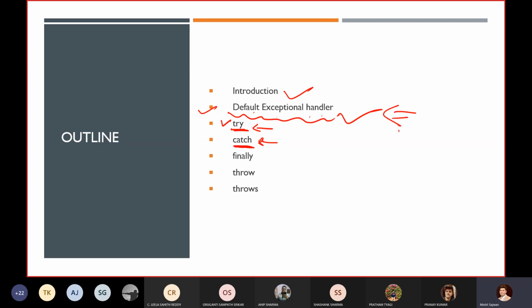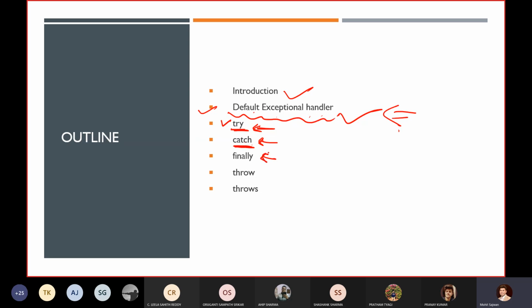And remember, you can have multiple catch blocks too, and always write the exception class which you are going to get from your try block.